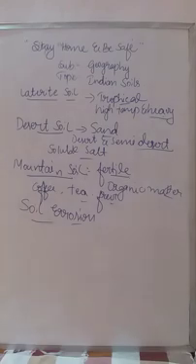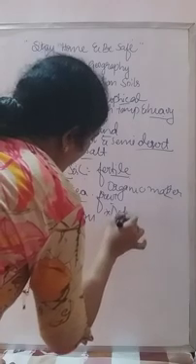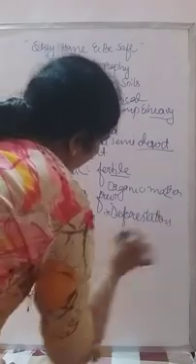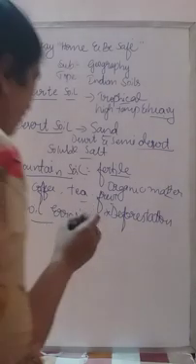What are the causes of soil erosion? Why is the top layer of the soil eroded or flowing away? One is deforestation. The main cause is deforestation. So what is meant by deforestation? Deforestation means cutting of trees. Don't get confused between afforestation and deforestation. Afforestation means growing trees. Deforestation means cutting trees.